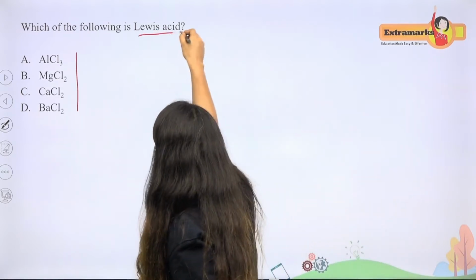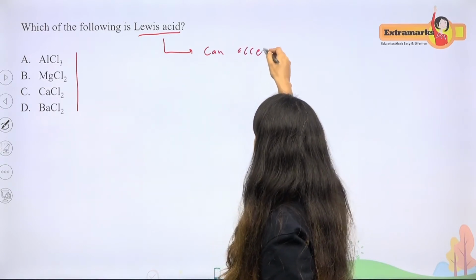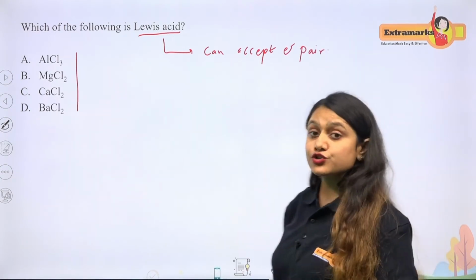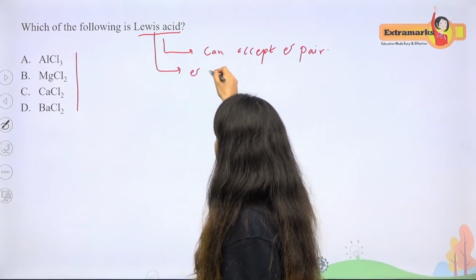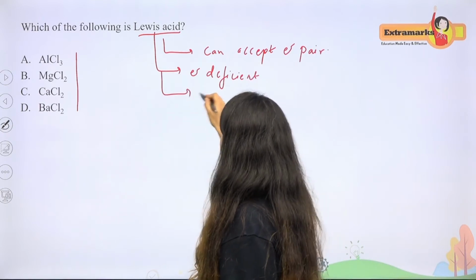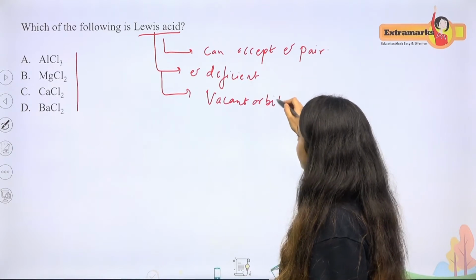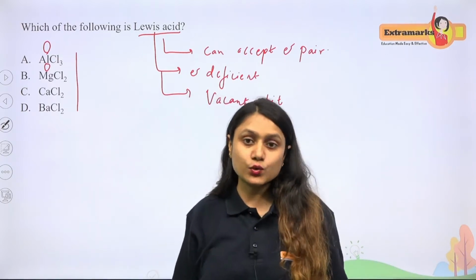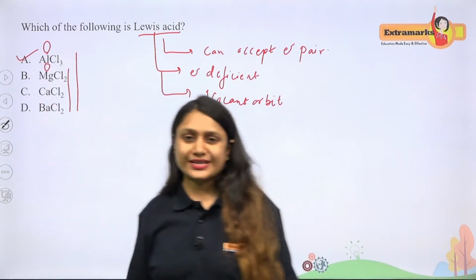Lewis acids are those which can accept an electron pair, which are electron deficient, or we can say that Lewis acids are electron deficient species, or they should have a vacant orbital. Out of all these four examples, AlCl3 has a vacant p orbital. So yes, it is a Lewis acid. The other three are not. So A is the correct choice.